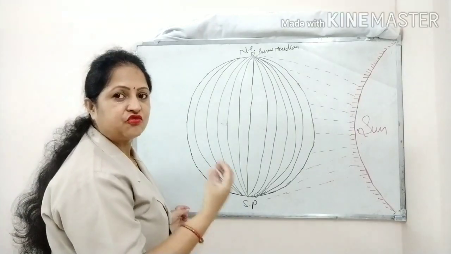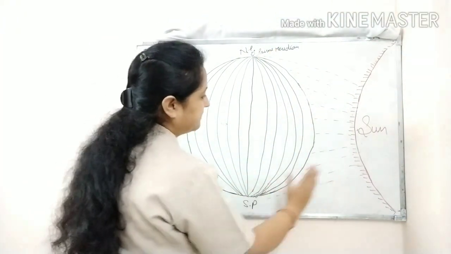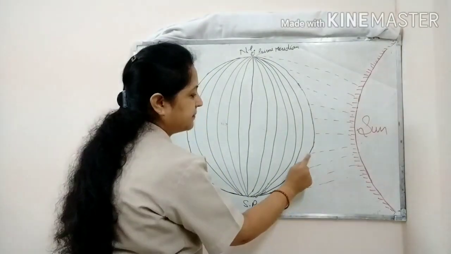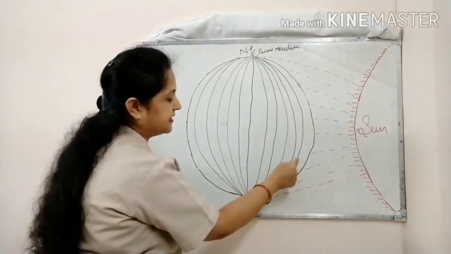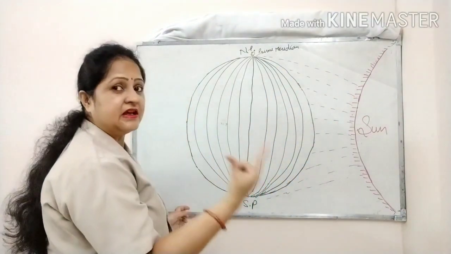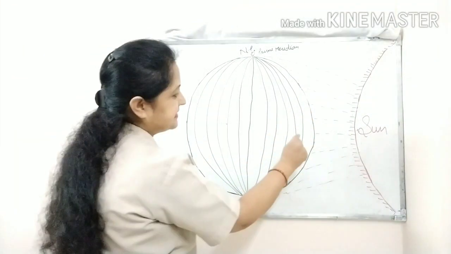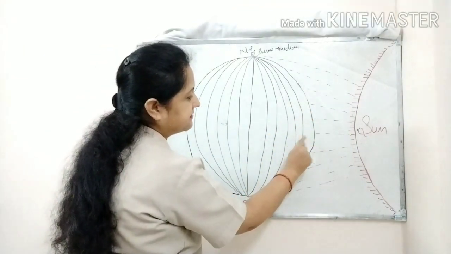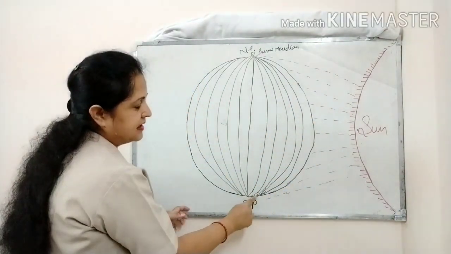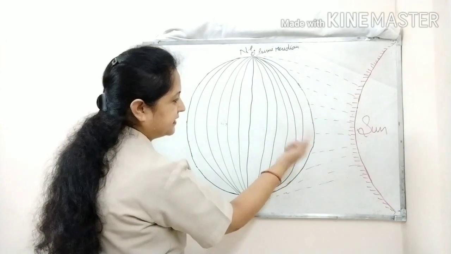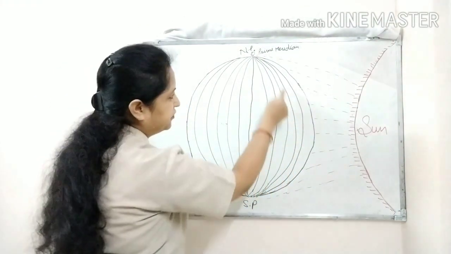mid-afternoon, that is 12 p.m. All the places here are having the 12 p.m. time, and the places just next to this meridian would be 4 minutes behind the time of this meridian. That means after 4 minutes this meridian will be here and will be having the time of 12 p.m. In the same way, after 8 minutes this meridian will be having the time of 12 p.m.